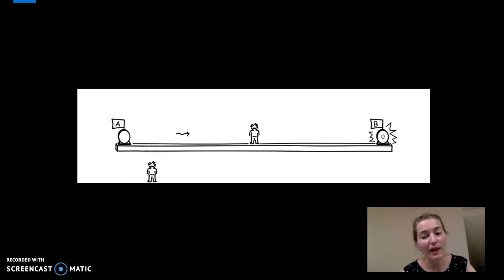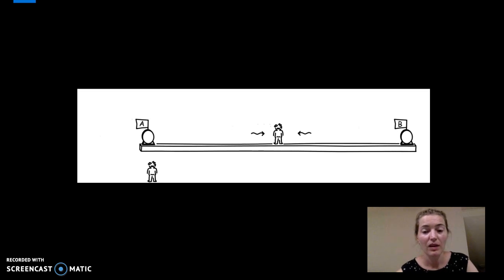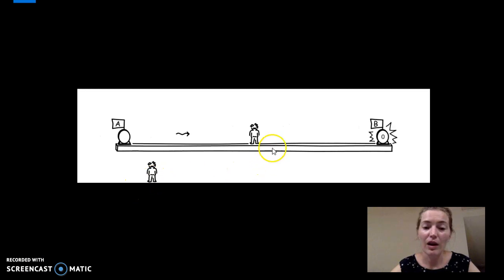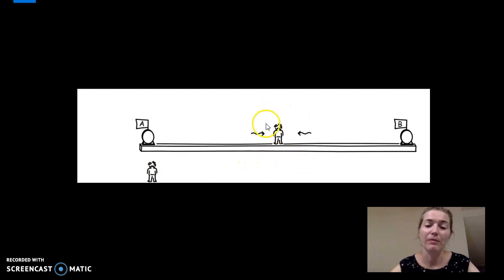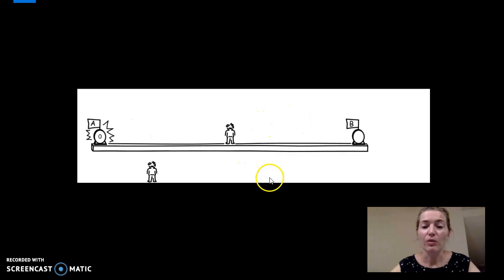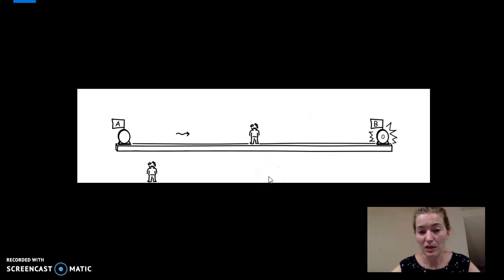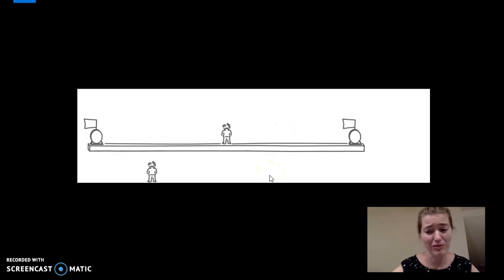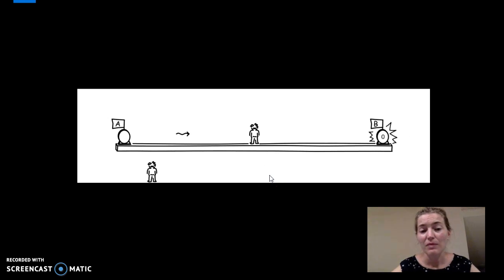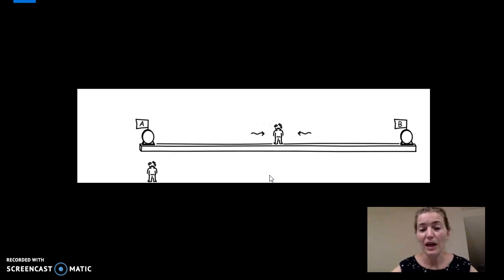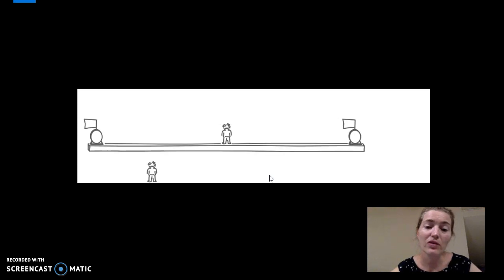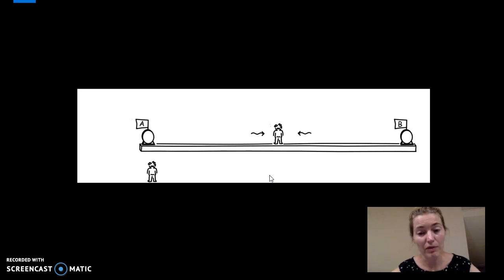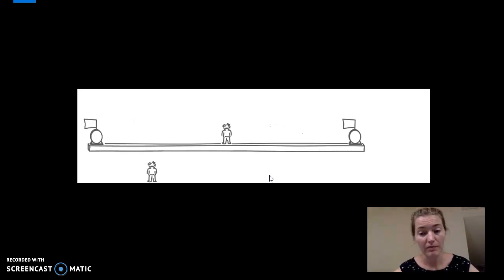Okay, here's another way of thinking about the second option. In order for a moving observer to agree that both events happen at the same time, or for the light to reach them at the same time, the events would have to happen at a different time. So in this case, if light is travelling from both source A and source B, it would have to start at A before it started at B to reach the observer at the same time.